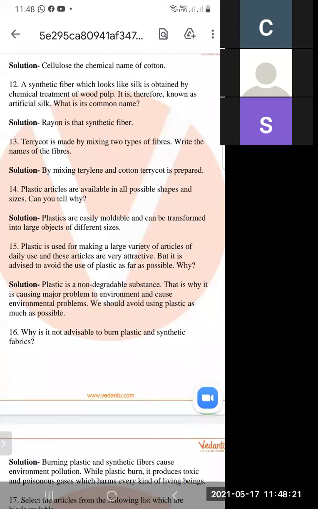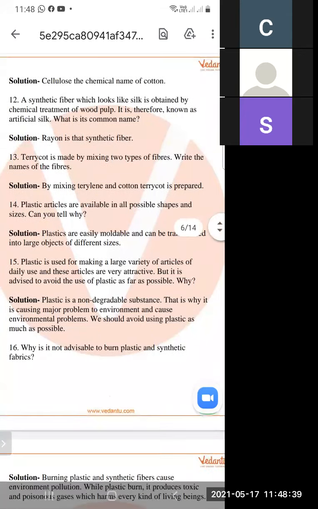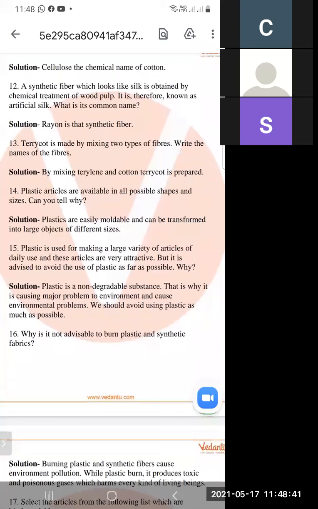Because it is easily moldable. Plastic can be deformed easily, so it can be available in all possible shapes. So the answer is that plastics are easily moldable or can be easily deformed.